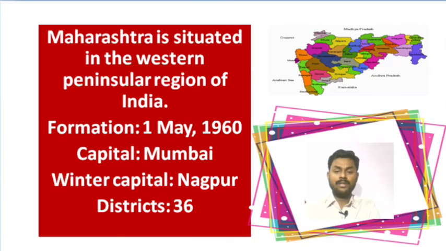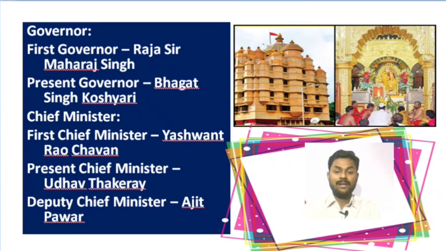Now know the next knowledge related to Maharashtra, and the next knowledge is the Governor and Chief Minister of Maharashtra. So we will know who was the first governor of Maharashtra and who is the present governor of Maharashtra. We will also know who was the first Chief Minister of Maharashtra and who is the present Chief Minister of Maharashtra.